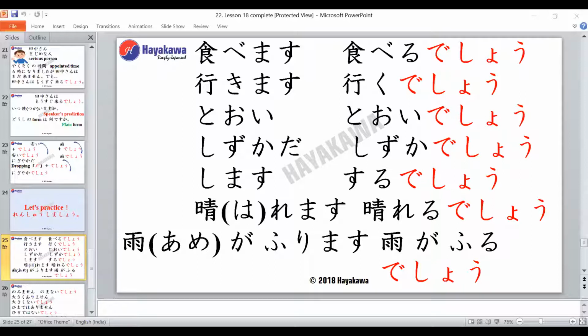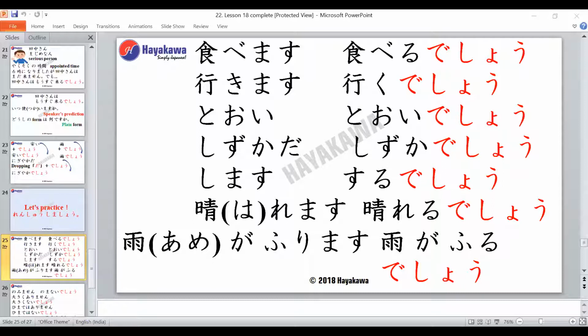The next adjective we have is shizukada, which means silent. Very good, Jeevan-san. So Jeevan-san, would you like to try doing this one? Shizuka desho. Very good, Jeevan-san. So it becomes shizuka desho.